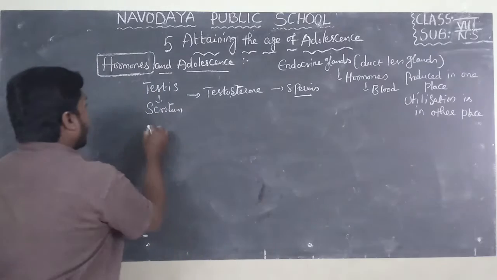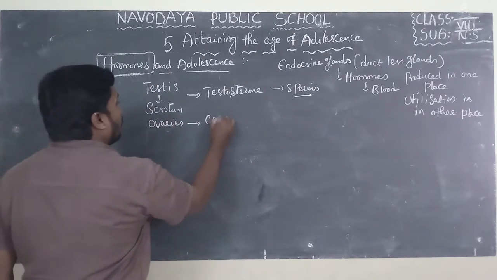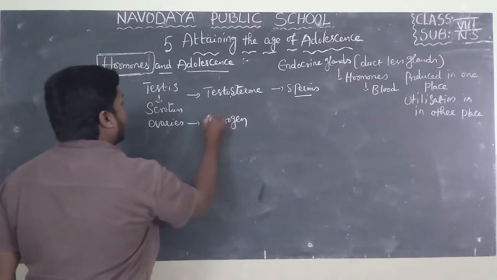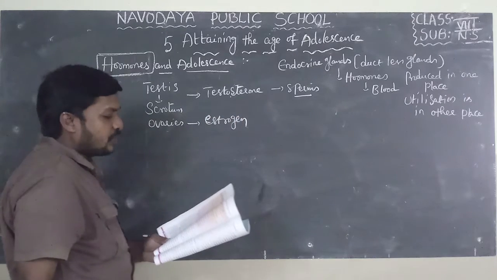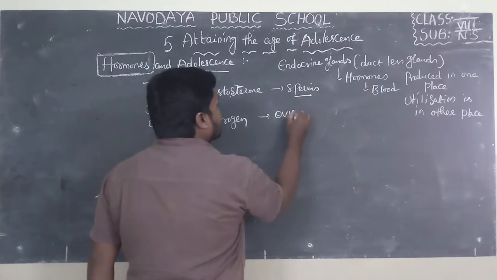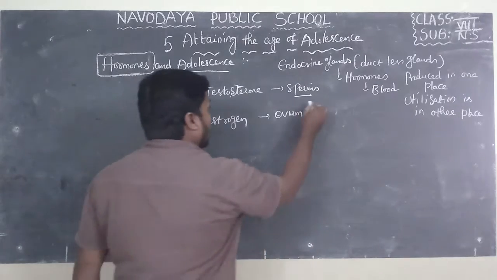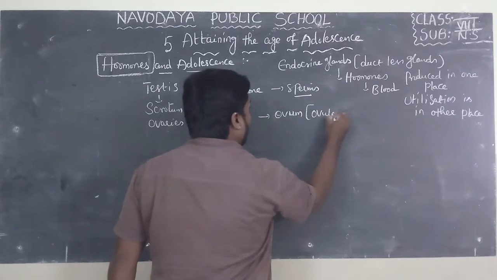Next, ovaries. Ovaries release a hormone known as estrogen. This hormone helps to release ovum. Production of ovum from ovaries at the age of 12 years is known as ovulation.